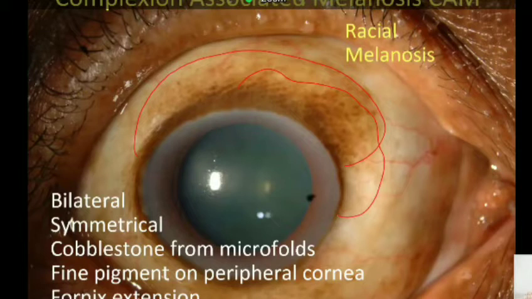It shows this cobblestone kind of large globules of pigmentation, and you see microfolds within the area that is involved. On slit lamp evaluation, it may appear a little thickened as compared to the normal conjunctiva, but that is okay. It does not have abnormal lumps and bumps. It is not irregular thickening, but the pigmented area will show some uniform thickening. And you may even find some fine pigment dust in the peripheral cornea, which is also a feature of it.